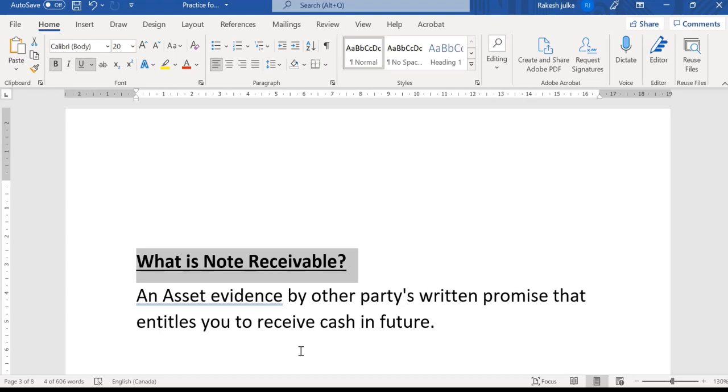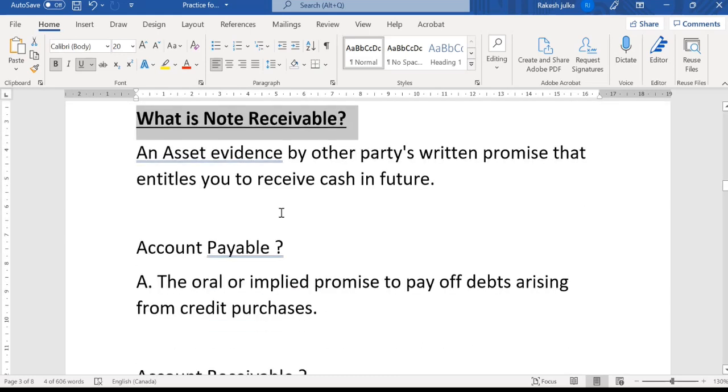So in the future, maybe after 2 months, 3 months, or 6 months, our company as a lending company will receive money later on, and the promise, which was a written promise, entitles me to receive money from that client in the future. So that is known as a note receivable.